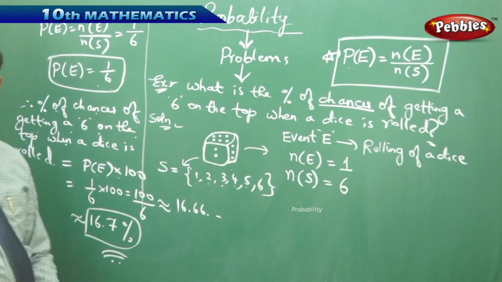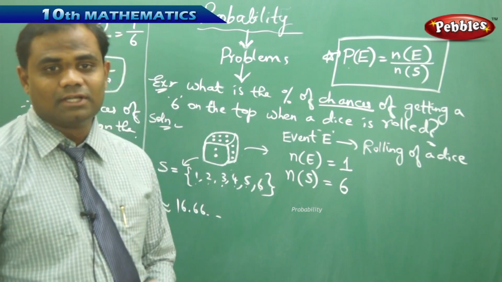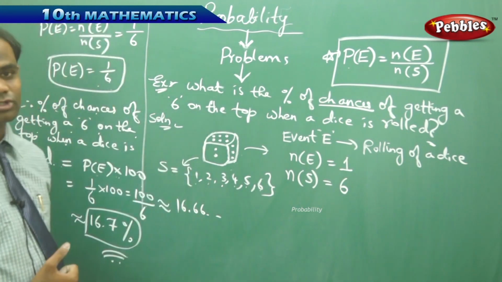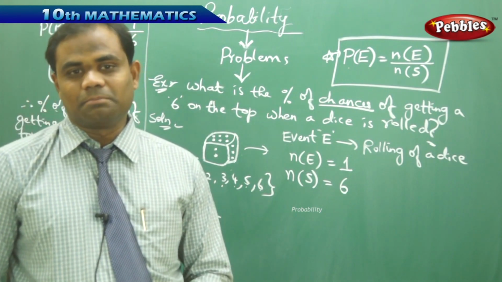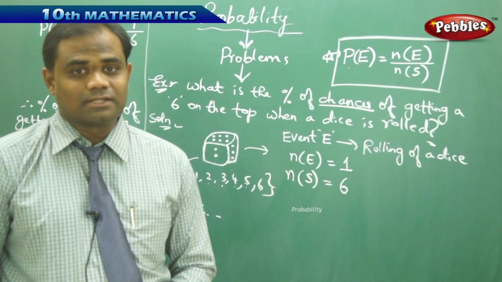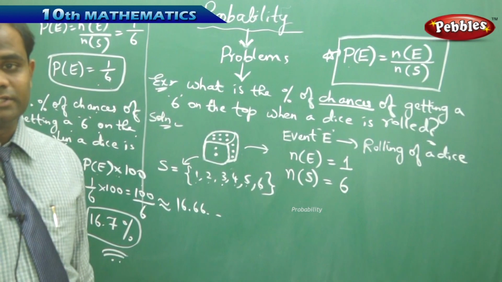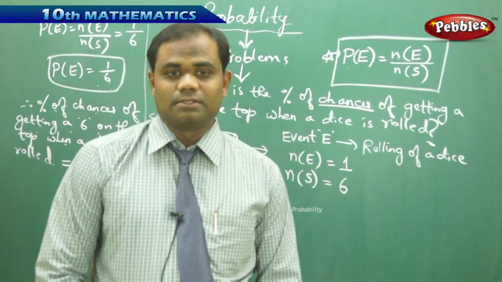So I understand that there are only 16% or 17% chances, or 16.7% chances, of getting a 6 on the top when a dice is rolled, not a better chance. 16% is very low chances of getting a success when a dice is rolled, is how I understand it.